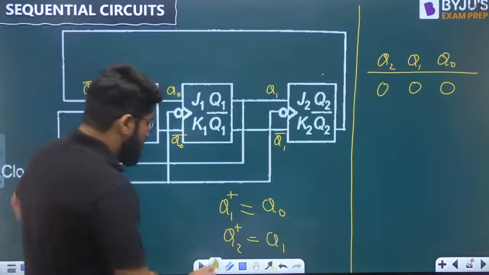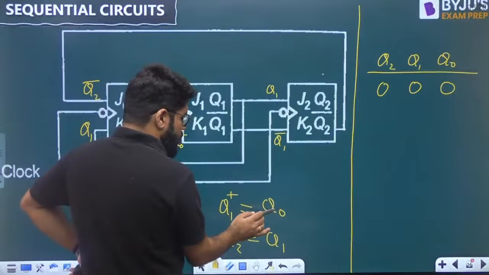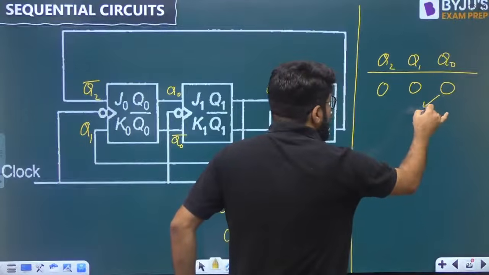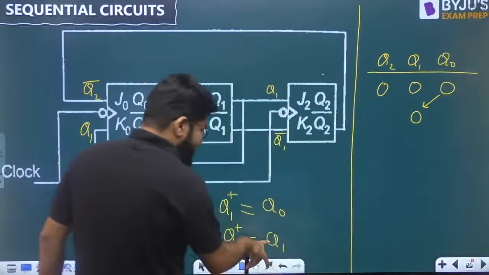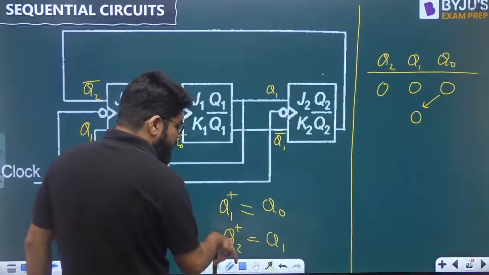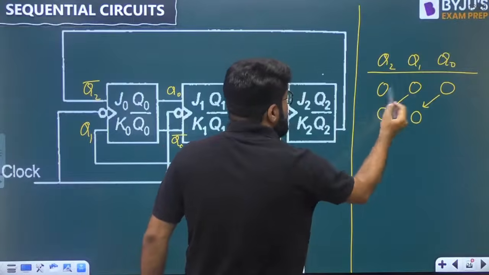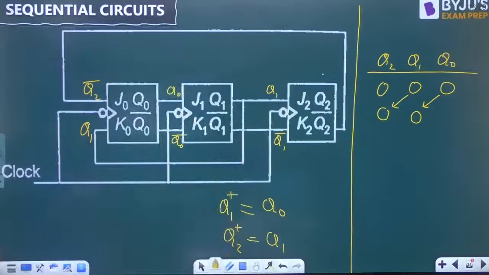Okay, so we only need to say that whatever is the current value of Q0 will be the next state of Q1. Whatever is the current value of Q1 will be the next state of Q2. So these two you can simply left shift.